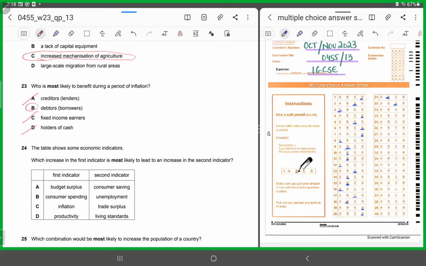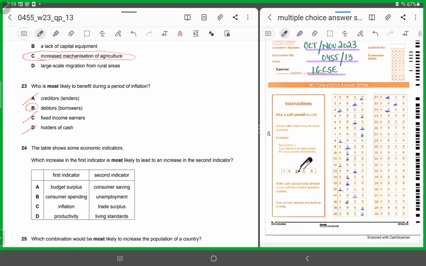Why? Because now the real value of money is falling. So the money is now losing its purchasing power. If the borrowers had borrowed money earlier, they are better off, because they borrowed it back when the inflation level was not as high as it is now, right? Otherwise they would have needed to borrow more of it. So 23 has to be B.